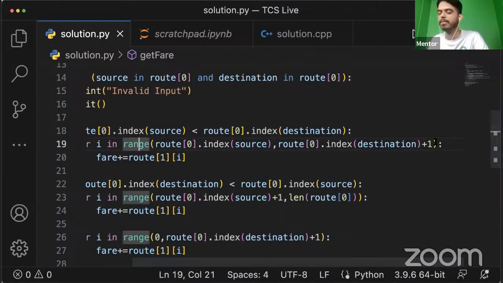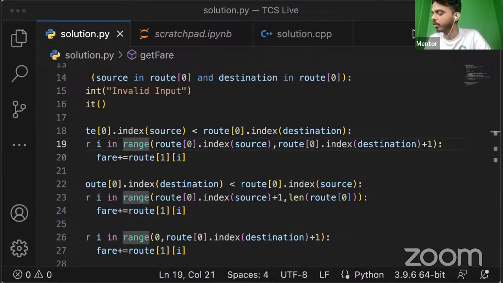Then we are going to add +1, because whenever we use the range function, it takes the second parameter as -1. To explain that, let's say this is our list, and these are some random elements that I'm just writing, like 8, 10, or 12. Instead of these numbers, we have the source station's code, right?